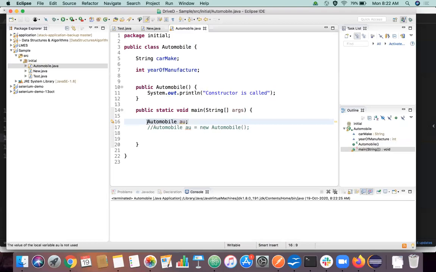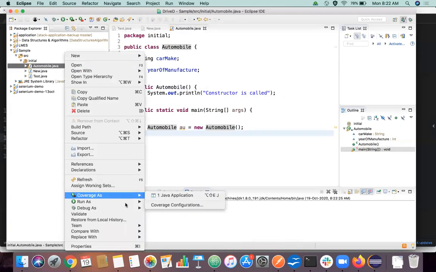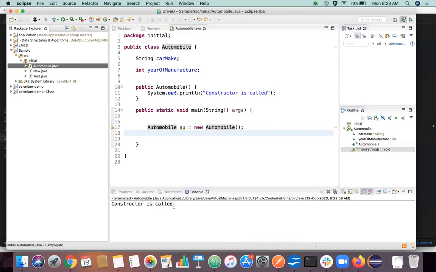But when you create a constructor like this by initializing the object like this, this constructor is called, so whatever is inside this piece of constructor will be executed. Let's try to execute the same program now. So now the constructor is called, right? This is how it works. If you want to call a constructor, use an object, or create memory for an object in RAM, everything is possible by this particular piece of code only, nothing else.